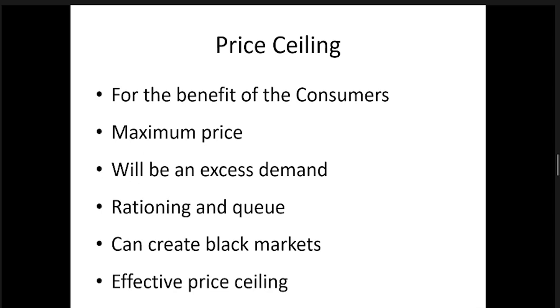Whenever there is less supply in the market compared to demand, then it automatically generates the black market. If you take petrol, now you have no petrol in the petrol sheds, but you can buy it from a village at a higher price. This is called black market.